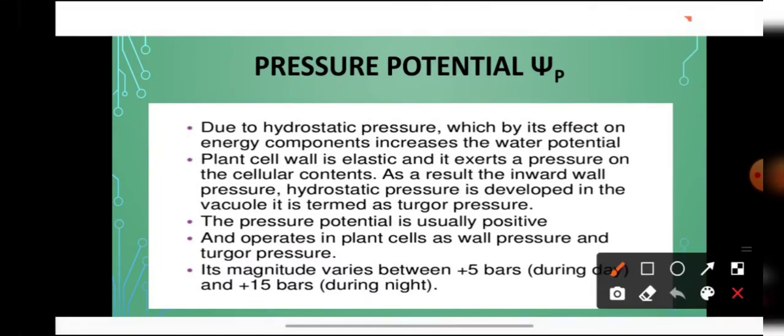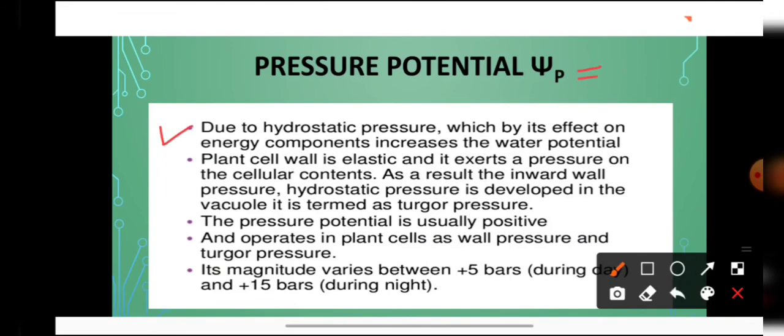Next, what is pressure potential? Pressure potential is actually the turgor pressure and it is due to the entry of water. So when water enters the cell, what happens to the free energy of water? It increases. So what will be the value of water potential? It will increase. Therefore the pressure potential is a positive value.